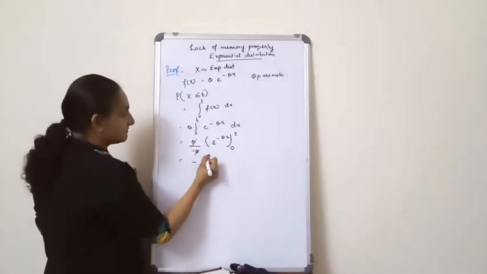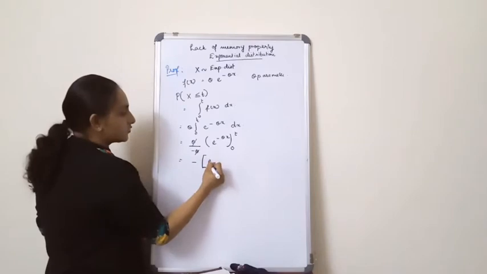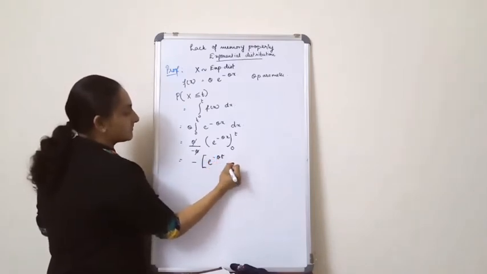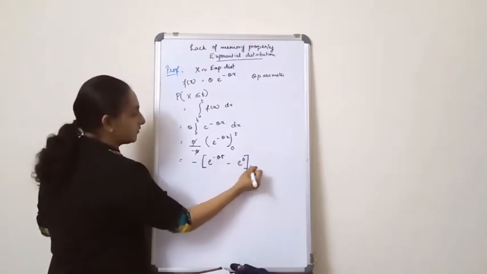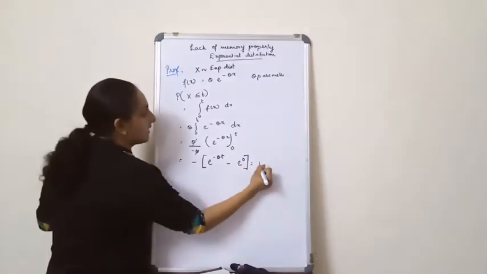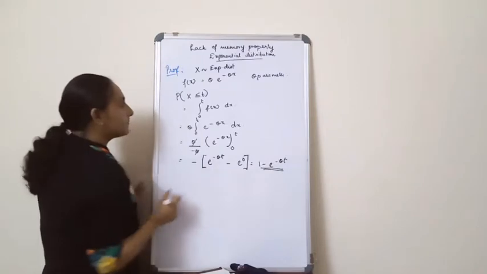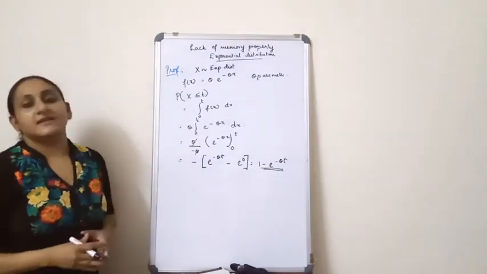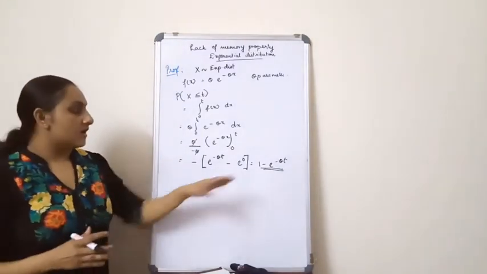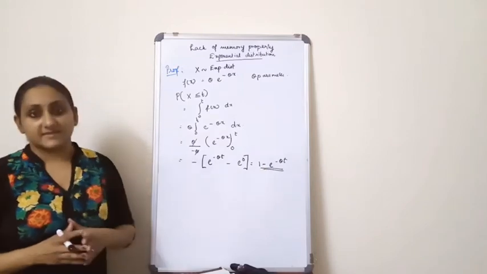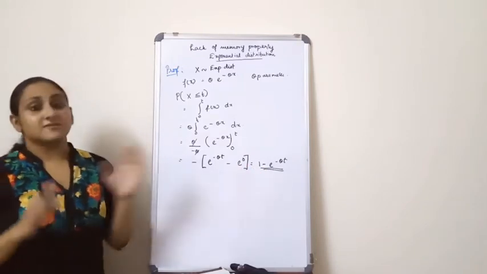Theta gets cancelled, giving minus e raised to minus theta t minus e raised to 0, which is equal to 1 minus e raised to minus theta t. So the probability of X less than or equal to t is 1 minus e raised to minus theta t. Just keep this result in your mind.